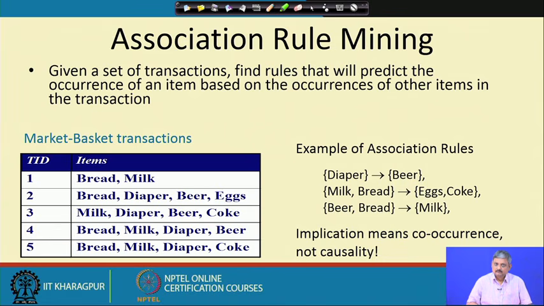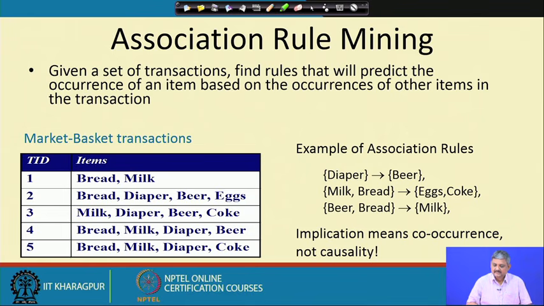Now the question is, can we find some association between these two item sets? Can we say that whenever people buy milk and bread, people also buy eggs and coke?